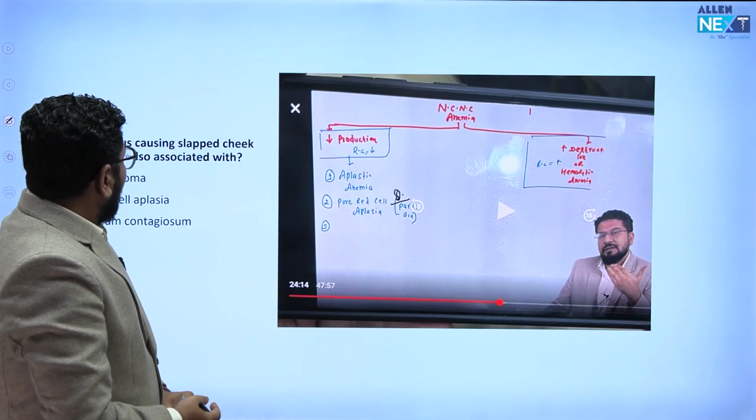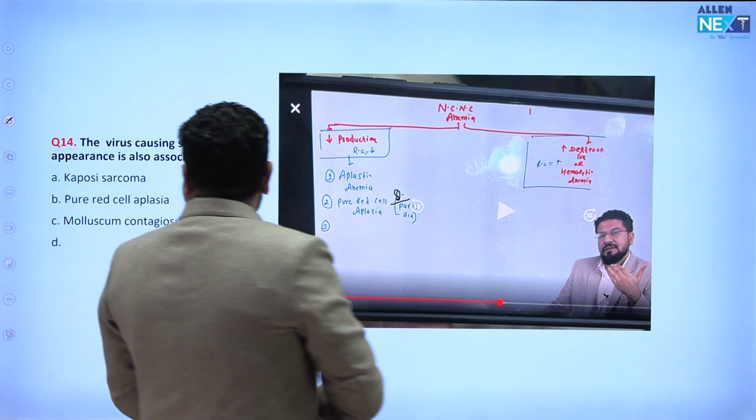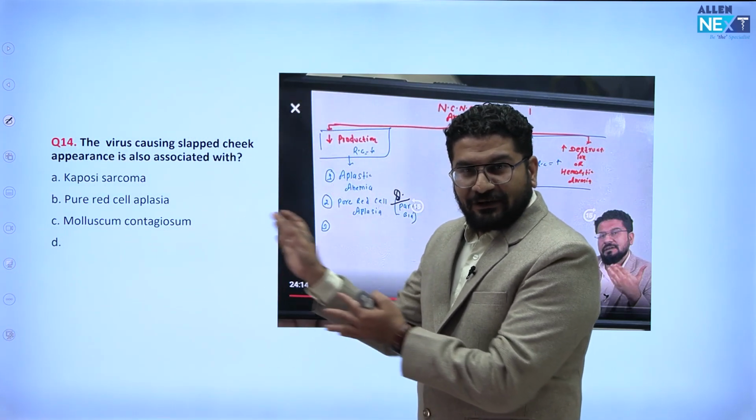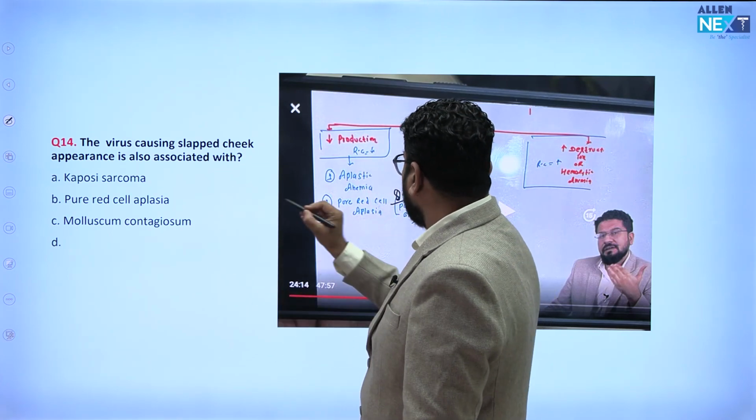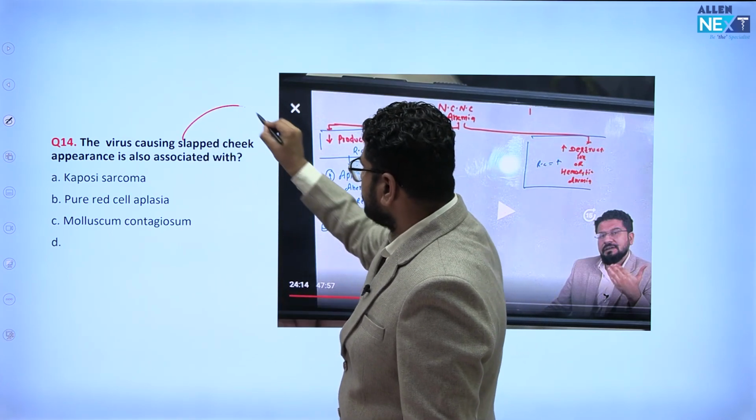Okay, moving to next. Virus caused slapped cheek appearance. So you all got the hint. Microbiology again coming with medicine. That is parvovirus B19, right? This parvovirus B19, if you see